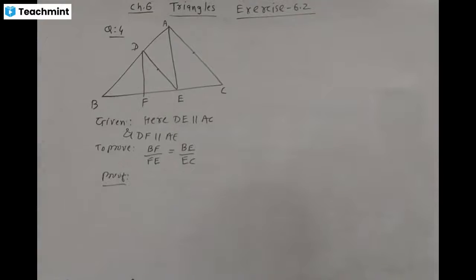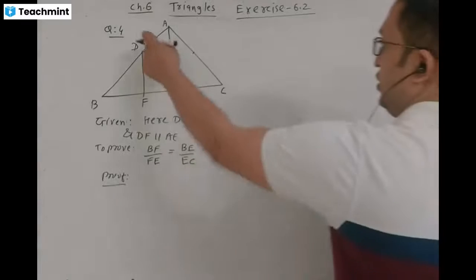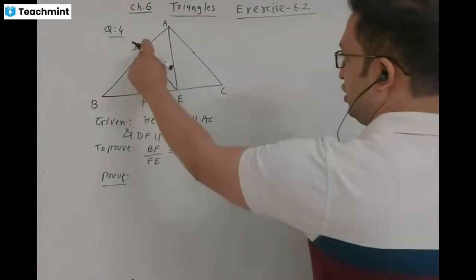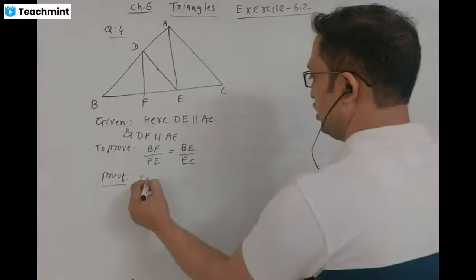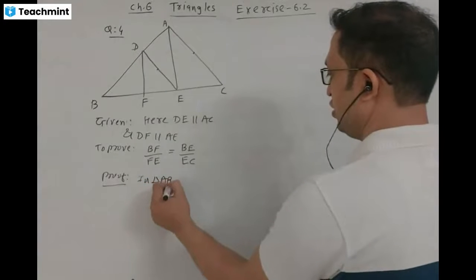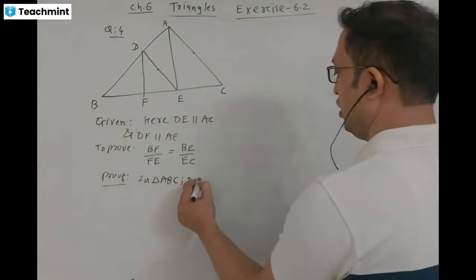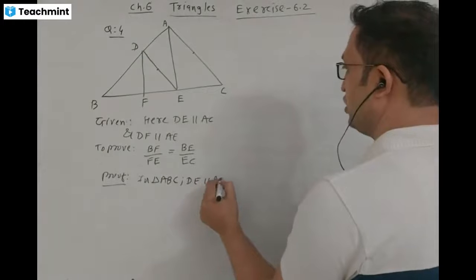Here in the figure, DE is parallel to AC and DF is parallel to AE. In triangle ABC, DE is parallel to AC.